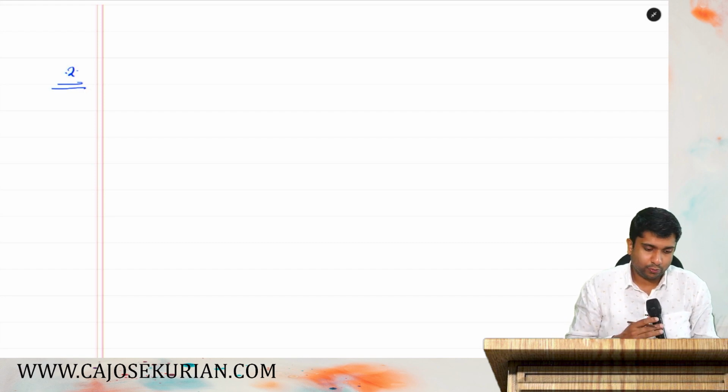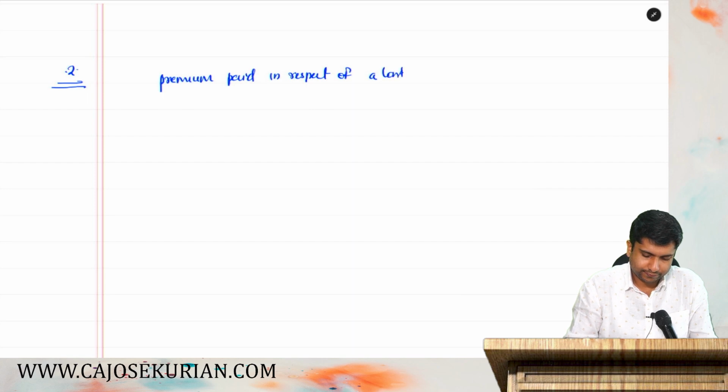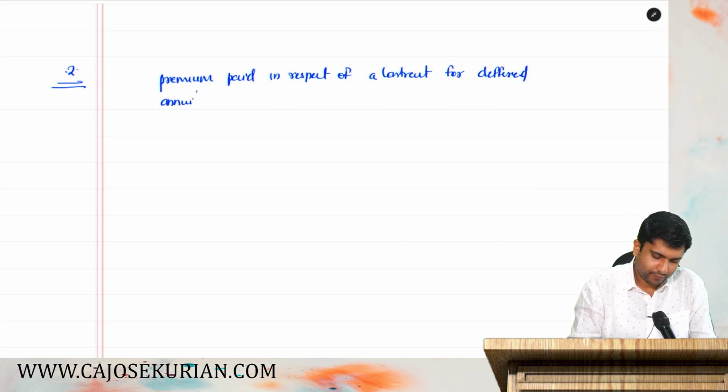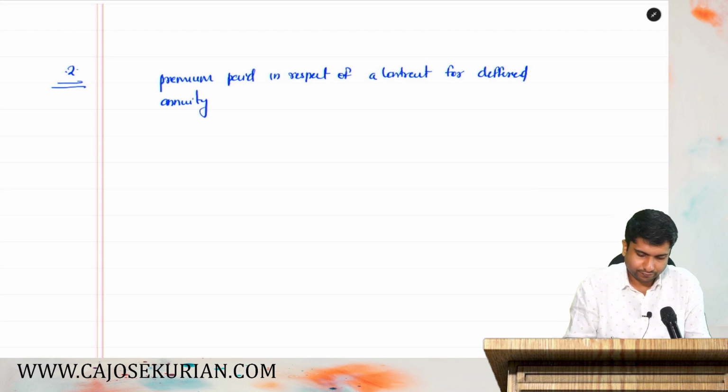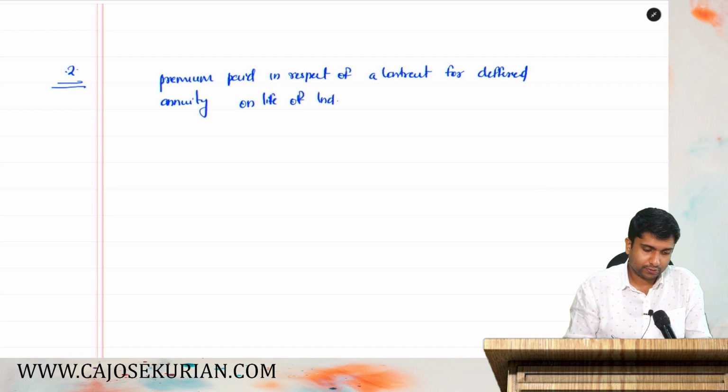Deduction number 2, that is premium paid in respect of a contract for deferred annuity on life of individual or spouse or child. Children, we can write children.